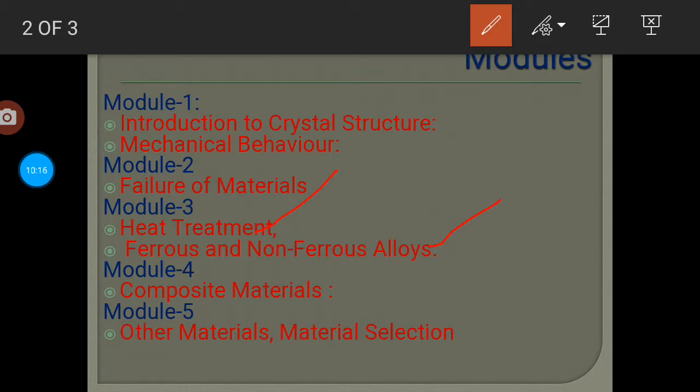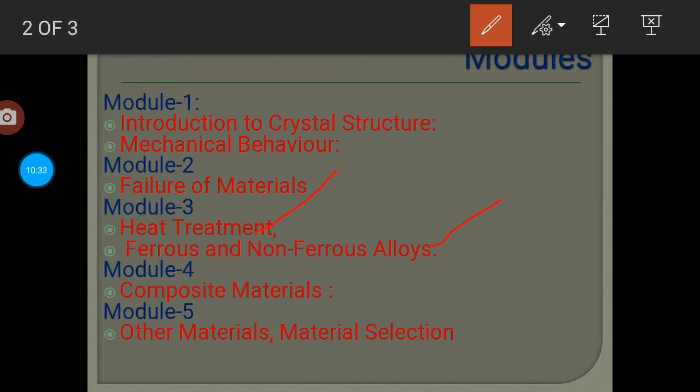These are some smart materials, and their properties and applications would be studied in this module number 5.